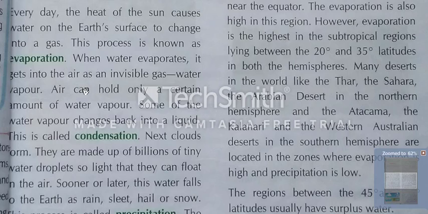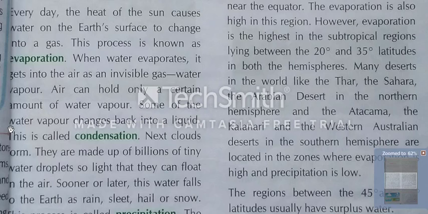Water vapor. Air can hold only a certain amount of water vapor. A limit is there. It does not matter how much water is evaporated, the capacity of air for holding the water is limited. It's a certain, constant amount of water vapor.